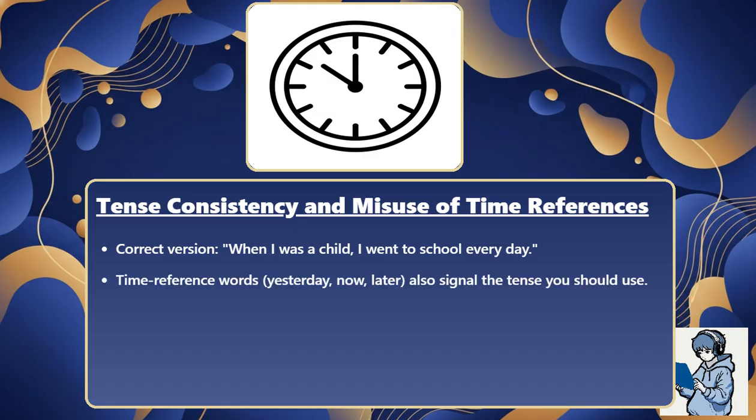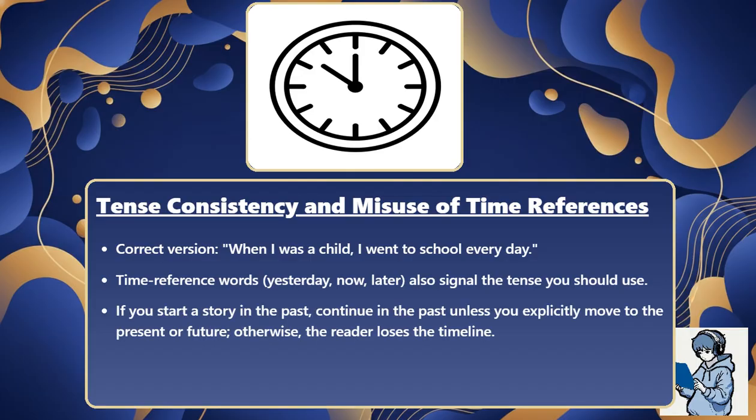Time reference words, yesterday, now, later, also signal the tense you should use. If you start a story in the past, continue in the past, unless you explicitly move to the present or future, otherwise the reader loses the timeline.